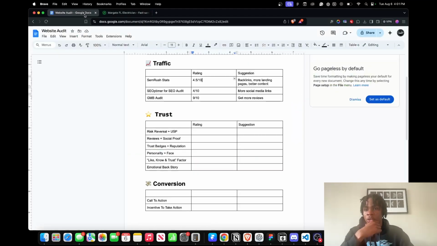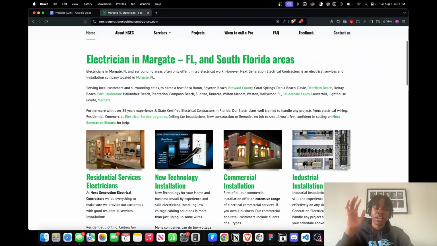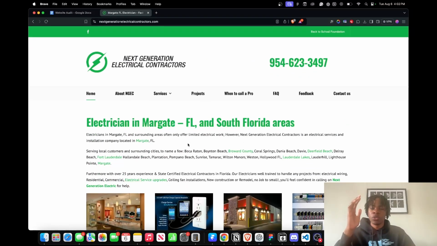Okay. So we are going to be looking for risk reversal. All right. So this basically means like, what's the reason why they should reach out? So let's say they had a 100% money back guarantee. If they're not satisfied, that's a risk reversal. All right, for an electrician, for example, you could get a free estimate, all right, or upfront pricing. That's a way, because people don't want you to start a project and then afterwards you knock them over the head with the pricing. So for an electrician that says upfront pricing, that's always going to work better.